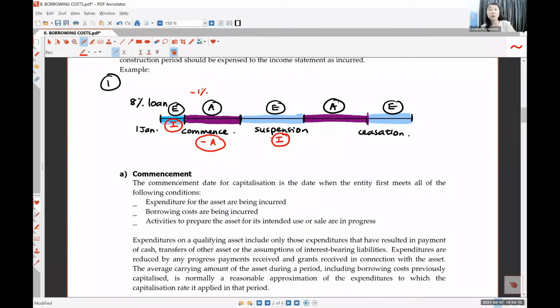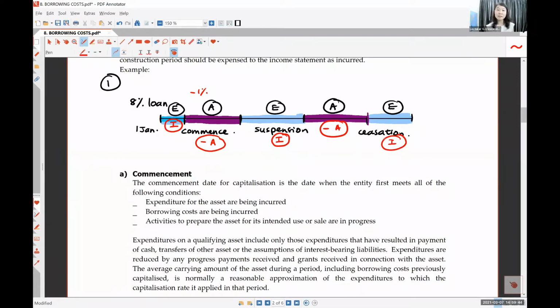And then after that, you continue again, the suspension gets lifted, the government says, okay, you can build already. Then you start to build again, and you capitalize the interest again. And let's say there is still income, you minus from asset. And let's say after that, you finish building already, still got a little bit of money you didn't use, then you continue to earn income, then it will be income. Can or not?